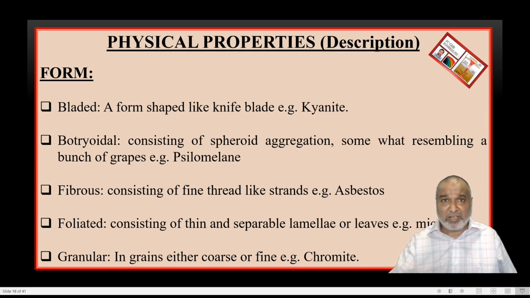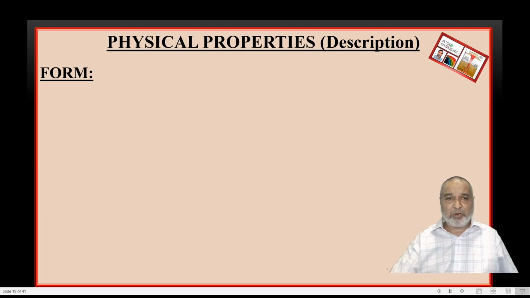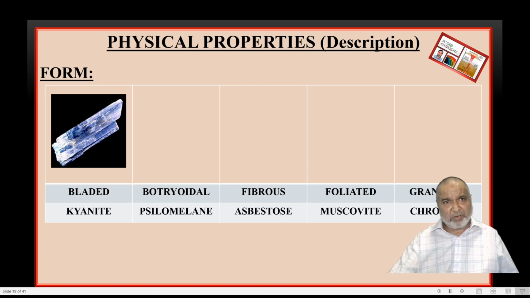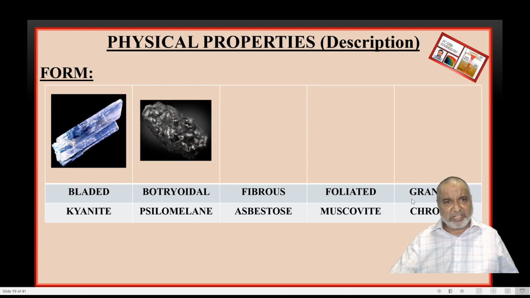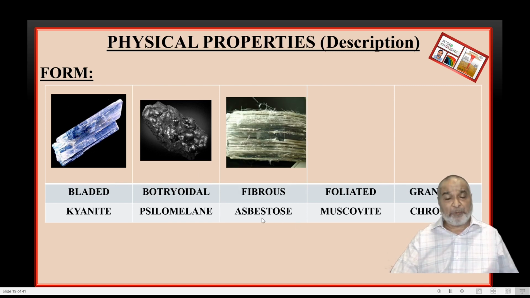So we have to be theoretical also. You can write down the properties. Here are the photographs of the forms we have just studied. Yes, the bladed one is repeated over here: bladed kyanite form. Botryoidal form shown by psilomelane. Next, when it is a fresh one and water has not evaporated from the surface, it shows fine threads.